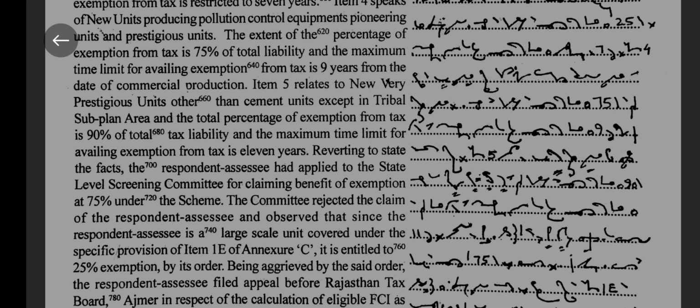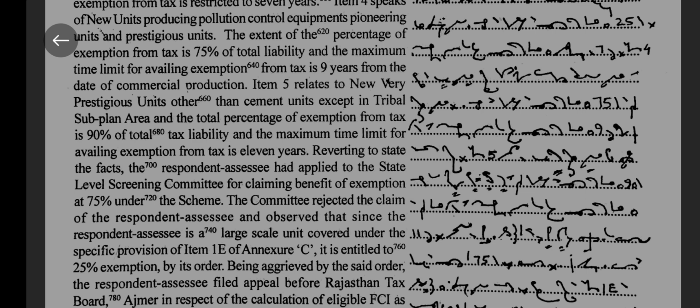Item 5 relates to new very prestigious units other than cement units except in tribal subplan area, and the total percentage of exemption from tax is 90% of total tax liability, and the maximum time limit for availing exemption from tax is 11 years.